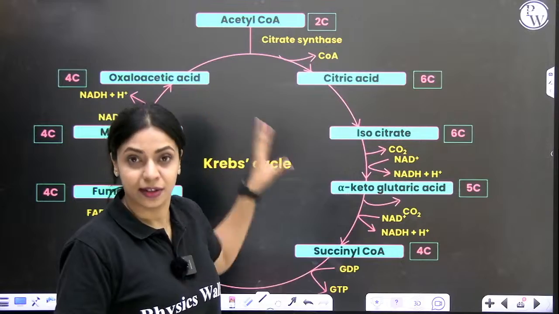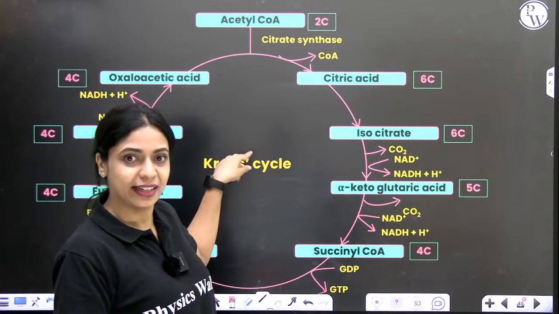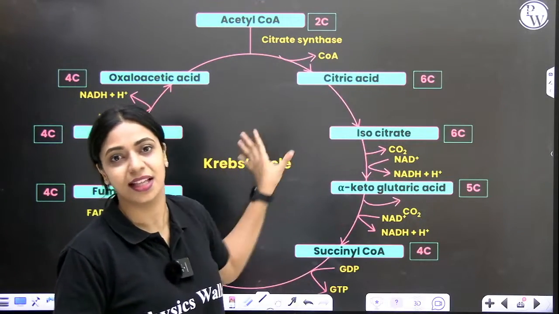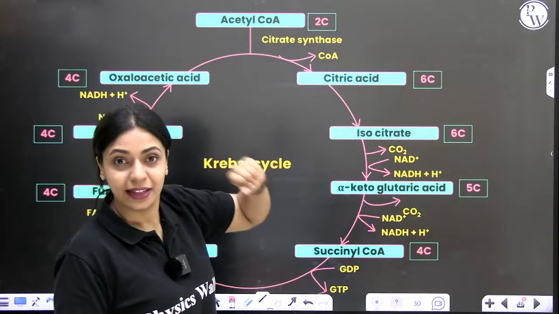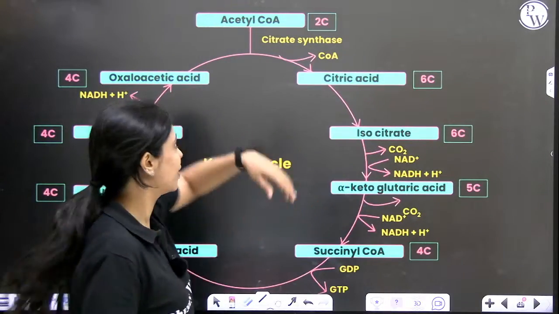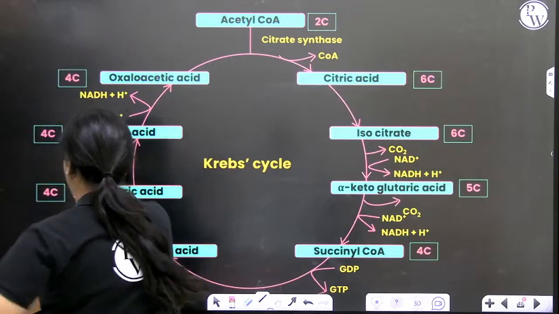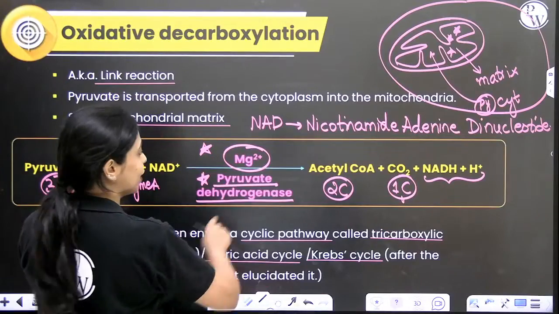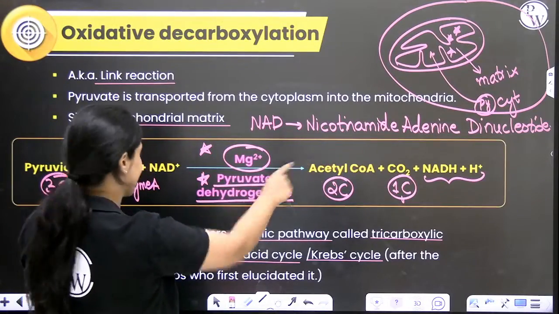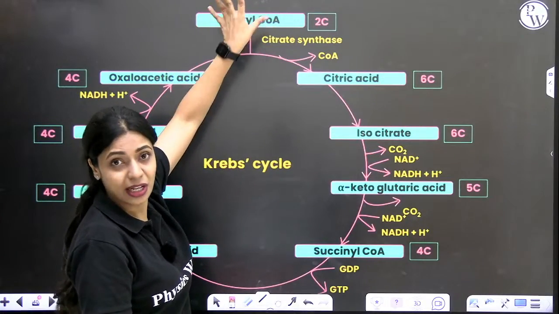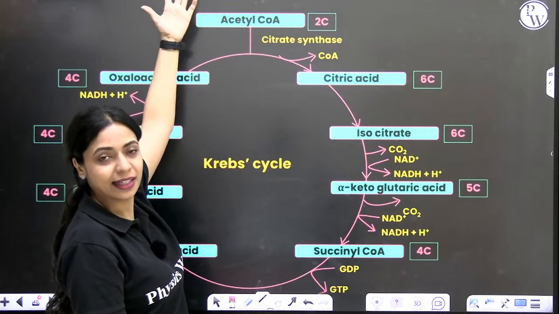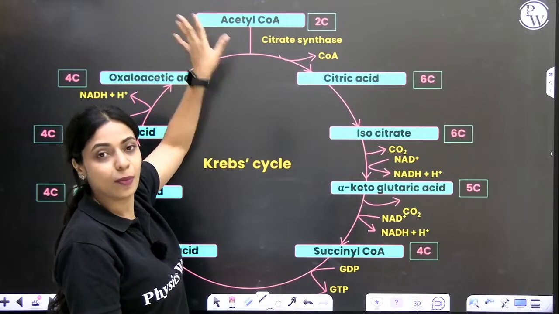If you're revising Krebs cycle, you can take this diagram because it has everything that is there in the text. Also in Krebs cycle, in your textbook, it shows the link reaction as well. How pyruvic acid is getting converted into acetyl-CoA, that is also shown here, but that is not officially a part of the Krebs cycle. That is different. That's a link reaction. Oxidative decarboxylation, this is different.